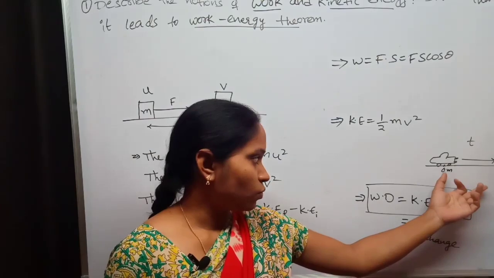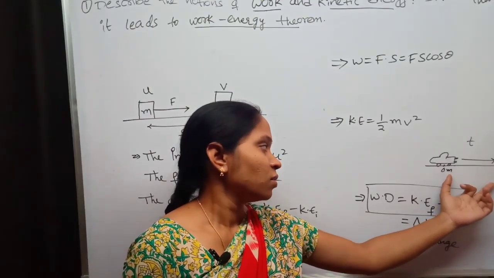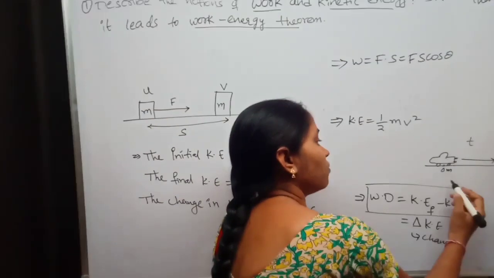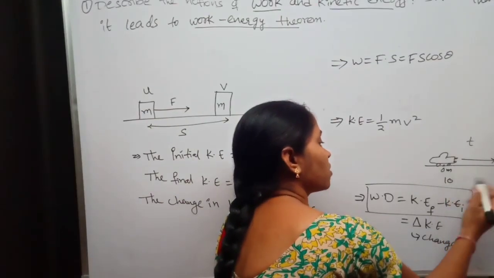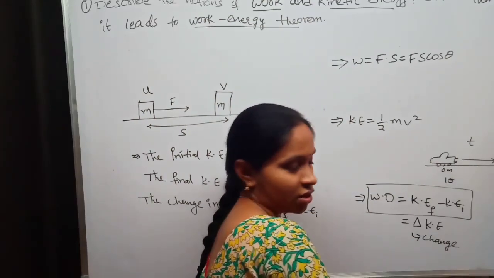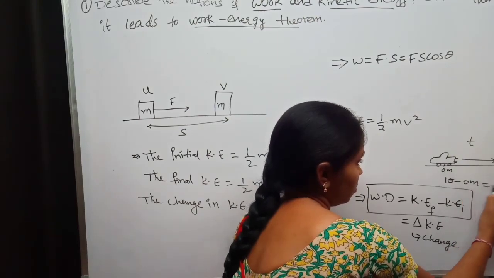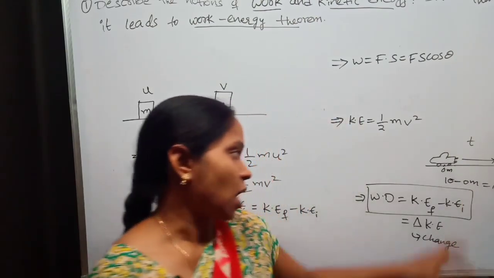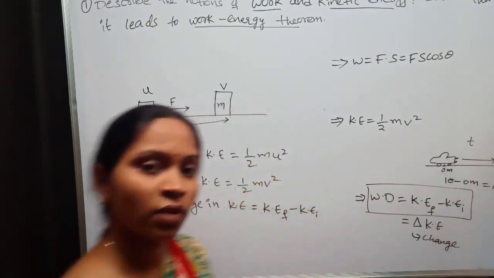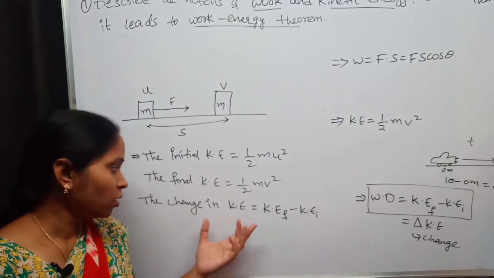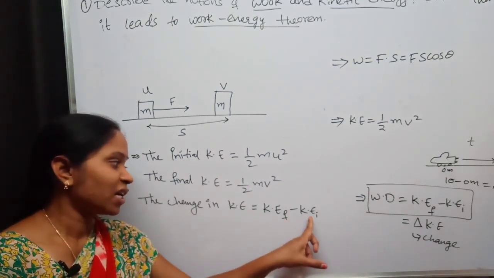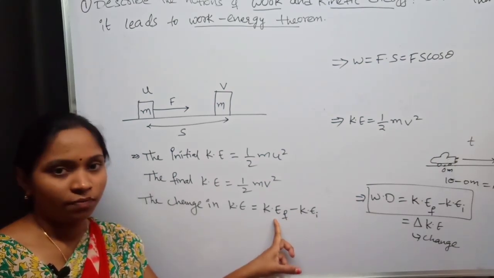I just want to find out the change in the position of this car. For that, what will I do? I will subtract the initial distance from the final distance, right? 10 minus 0 meters. Then I will come to know that the car has travelled a distance of 10 meters in time t. In the same way, to find out the change in kinetic energy, what am I doing? I am subtracting the initial kinetic energy from the final kinetic energy.